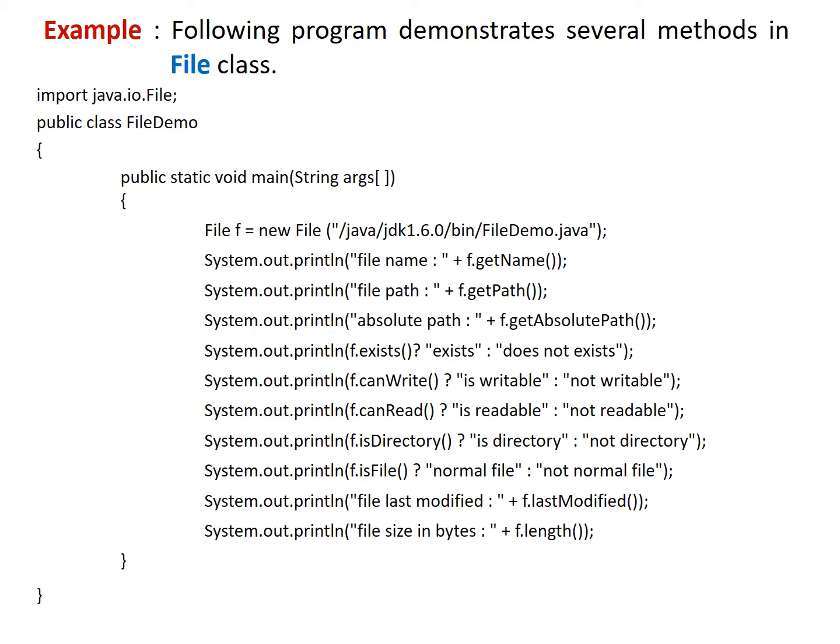Then f.isDirectory will return true if f is a directory, otherwise it returns false. If the file assigned to the reference variable f is a normal file, then the f.isFile method will return the true value. Therefore, the statement will display the string normal file on the console. Then the call to f.lastModified will return the last modification date, and the last statement, f.length, will return the size of the file in terms of bytes.